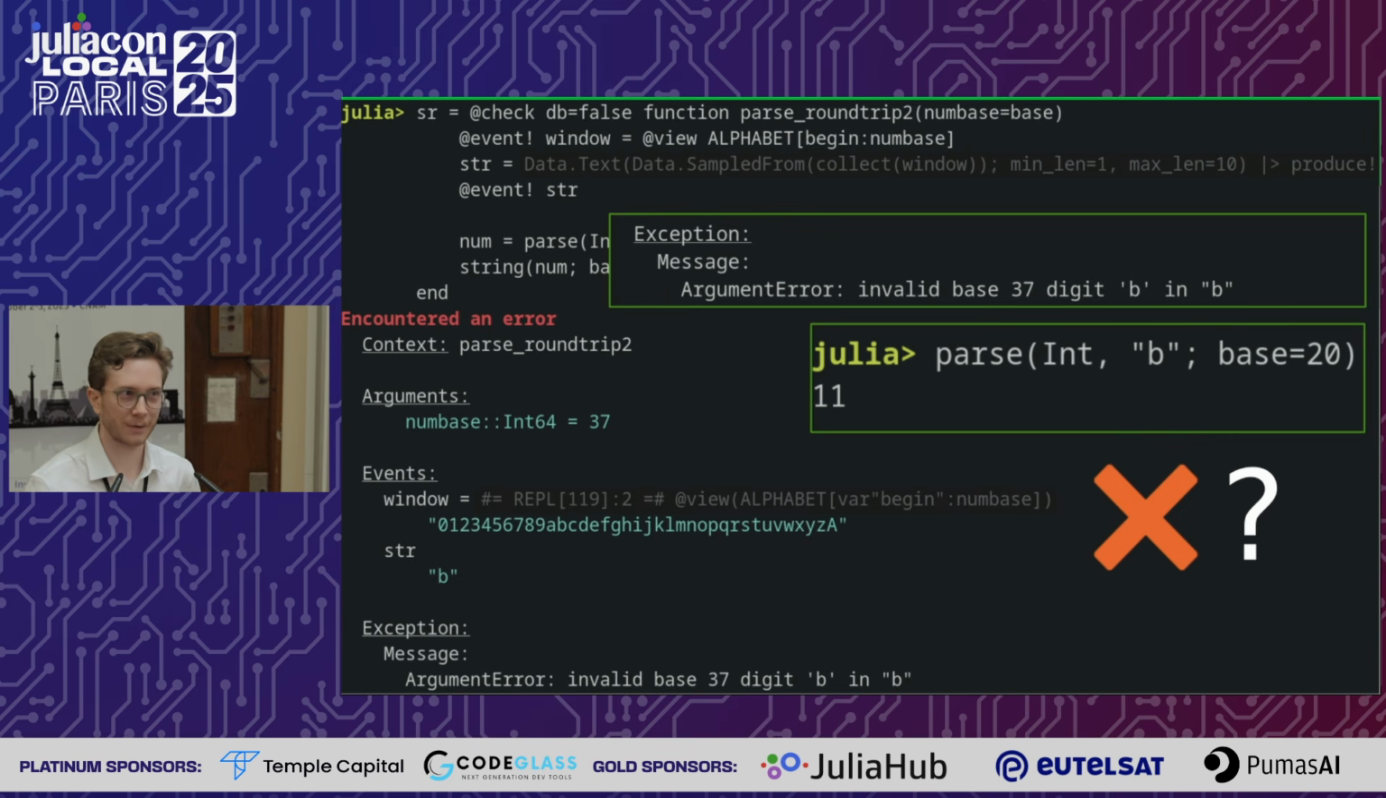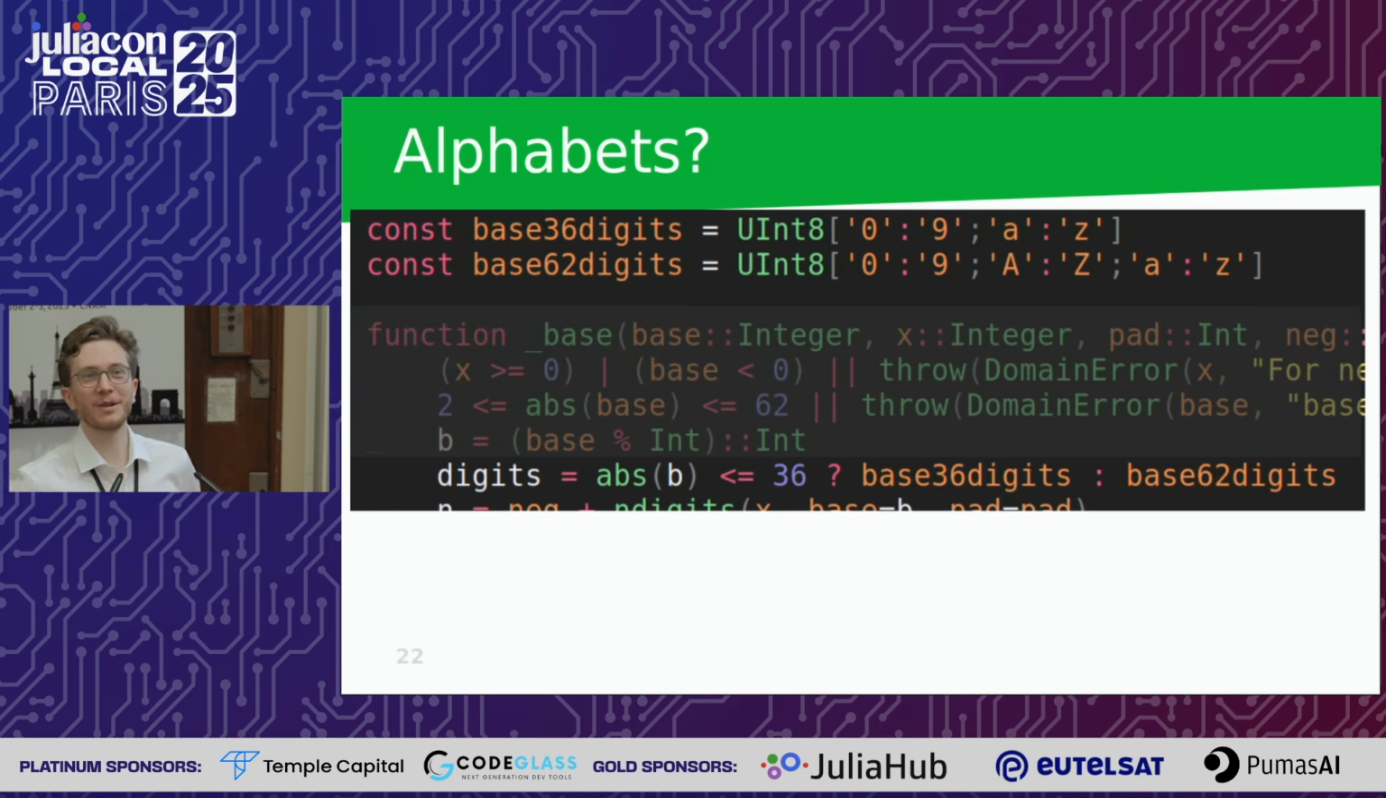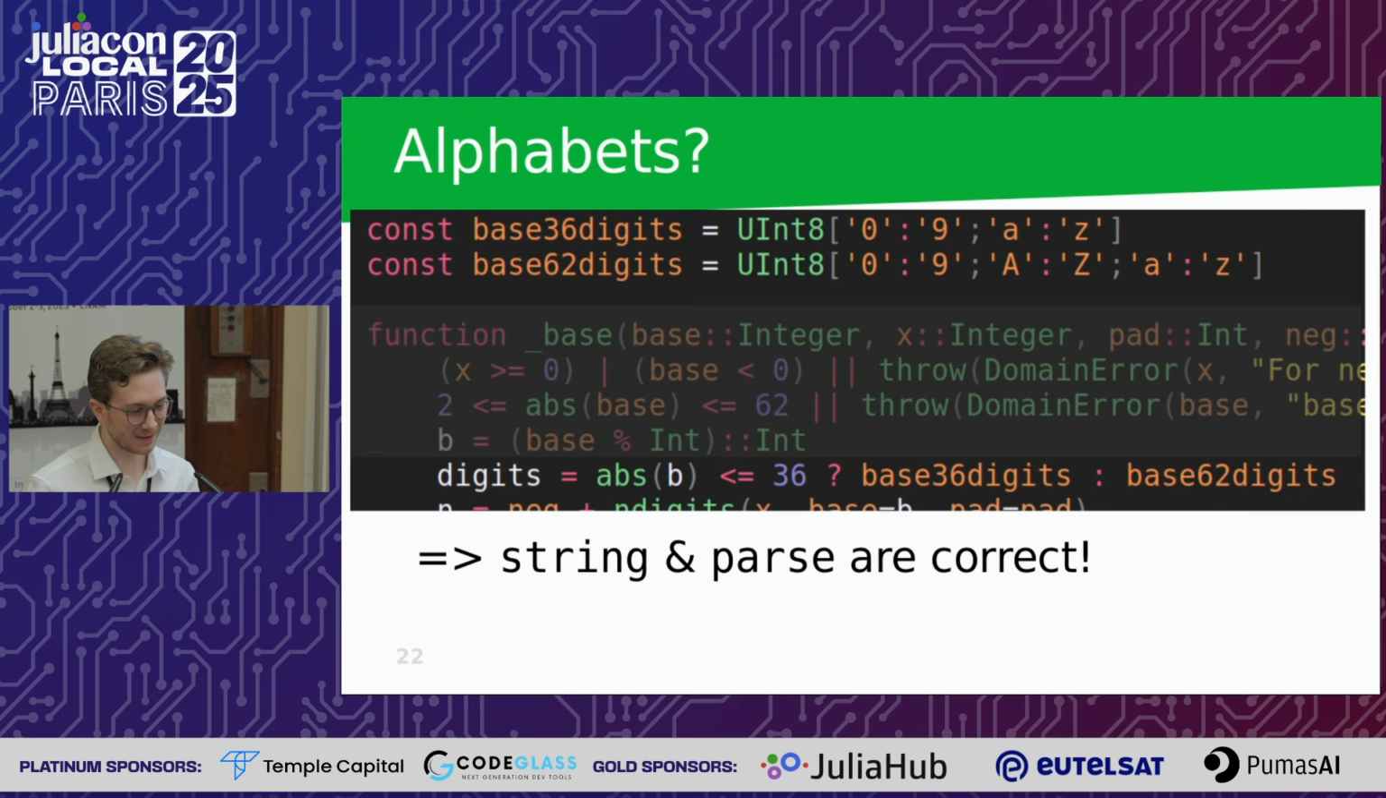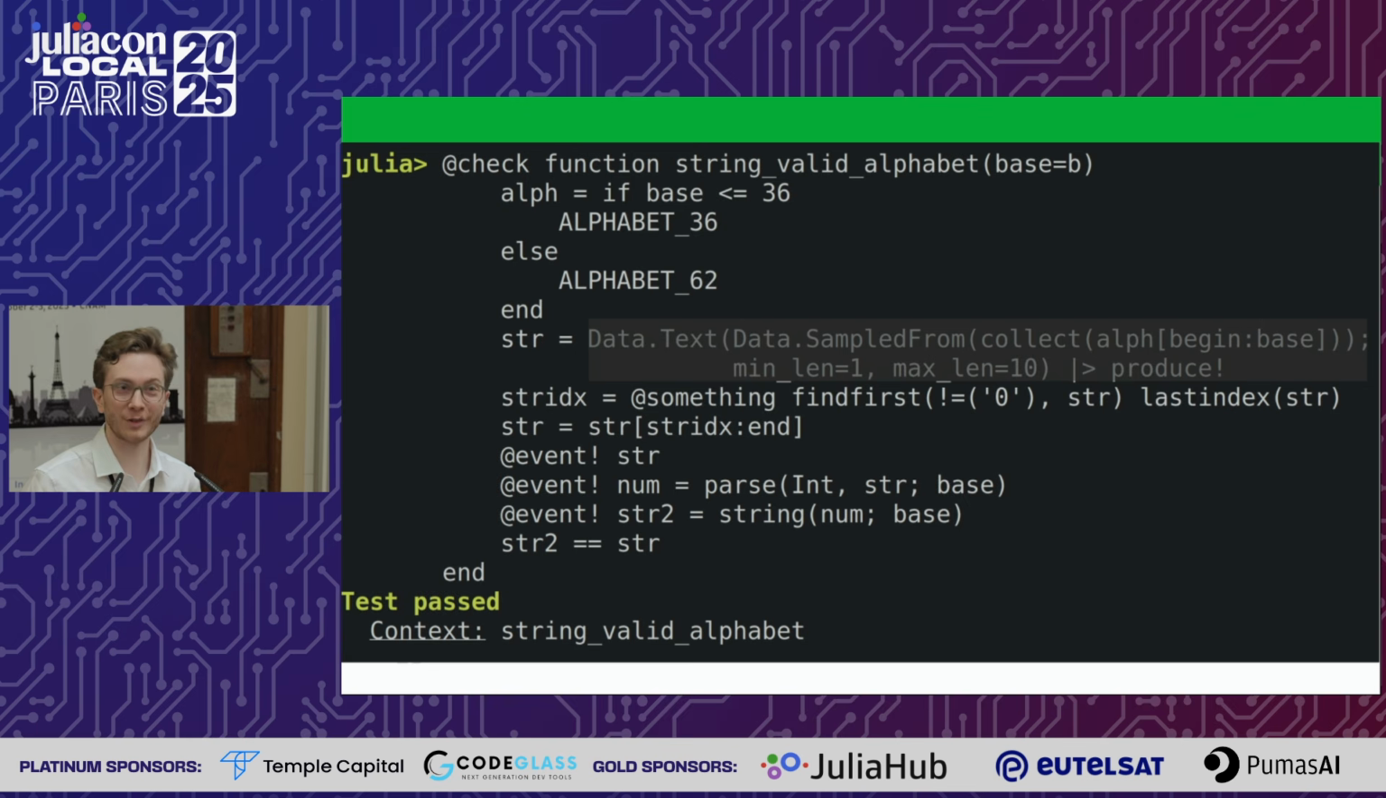Is this now a bug? You can vote as well if you want. Oh, no one is brave enough. Okay. Well, it turns out it's not a bug. It's just that the stringify and parse functions, once they cross base 36, change the alphabet underneath you. And so if we take this into account for our property and use it differently, we can say that it's actually correct. These are inverses of each other.